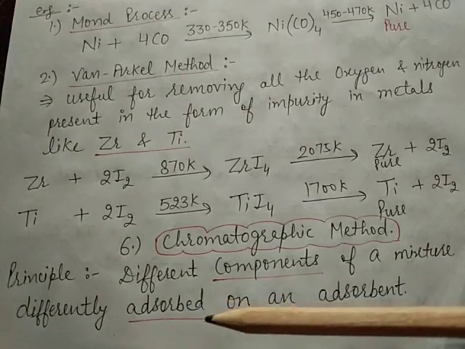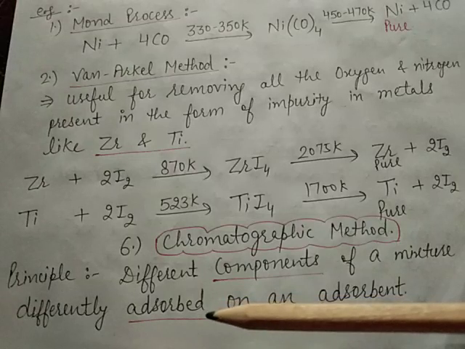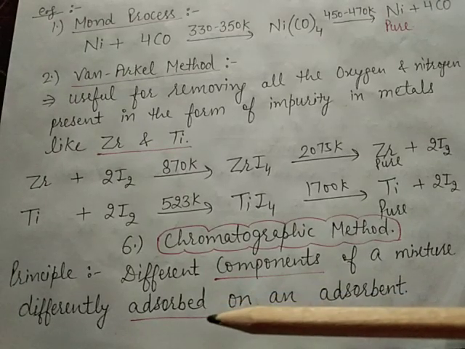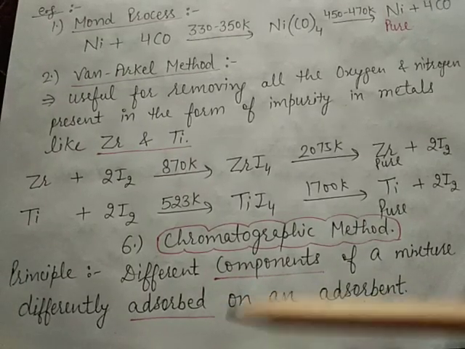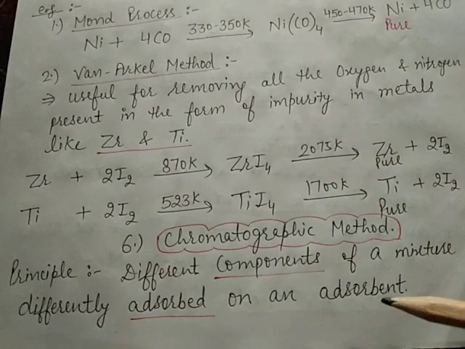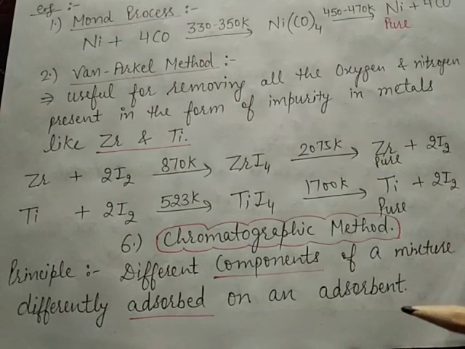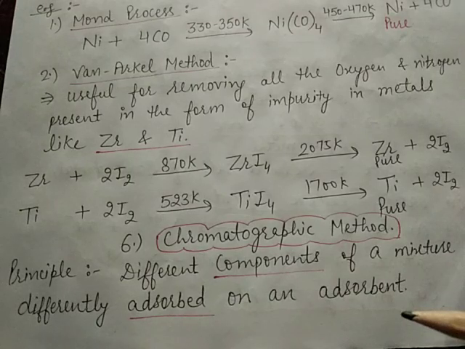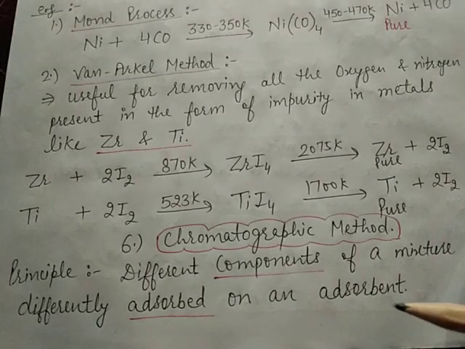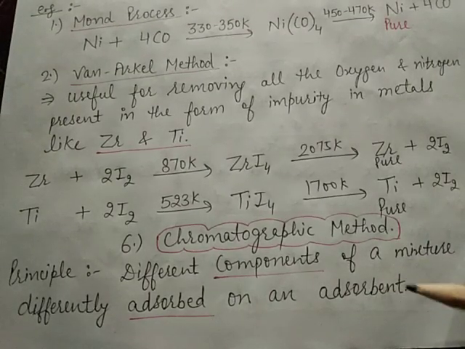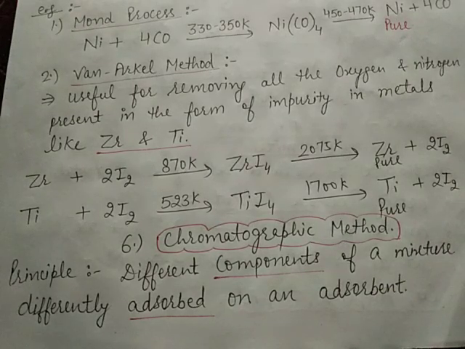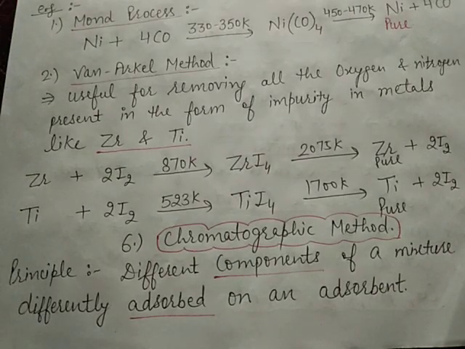Adsorb means accumulation of molecular species at the surface. And what do you mean by adsorbent? The material on the surface of which adsorption takes place is called the adsorbent.